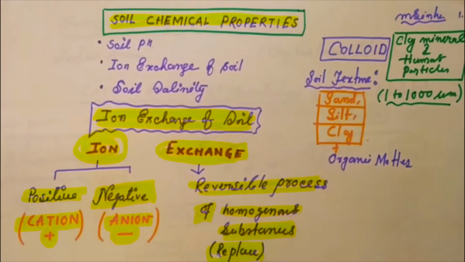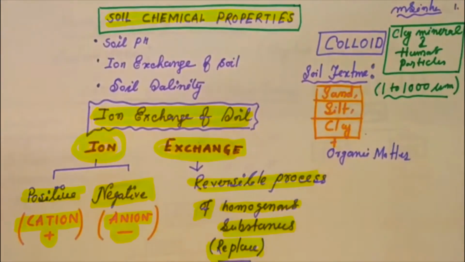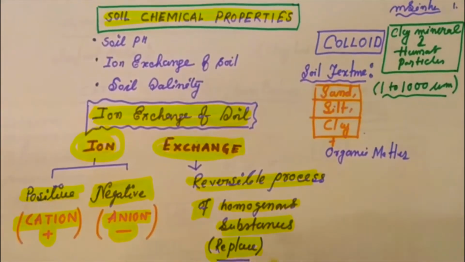Take an example: in a classroom, a girl is replaced by a girl, and the sitting position of a boy is replaced by a boy. That is an example of exchange. Exchange means replacement by homogeneous substances.